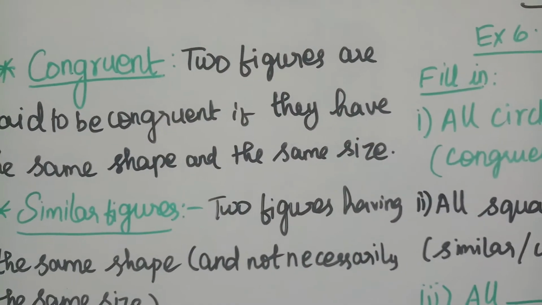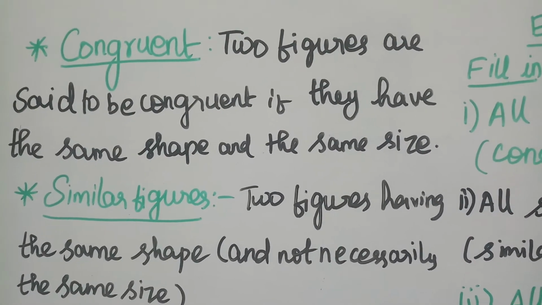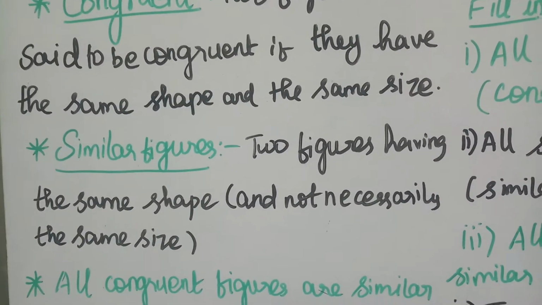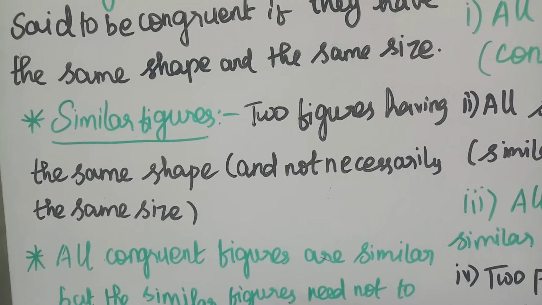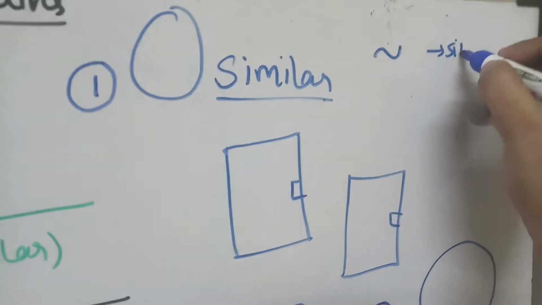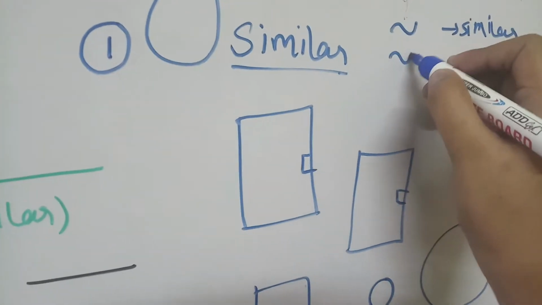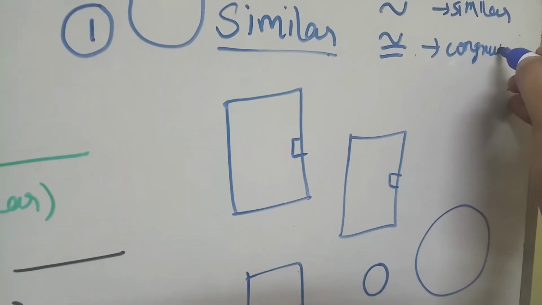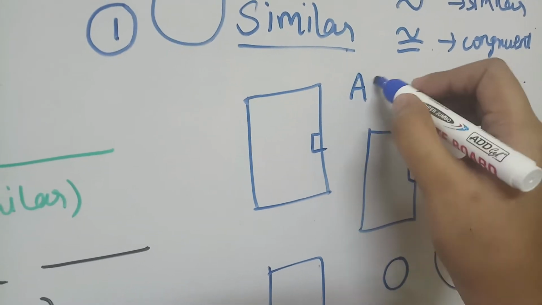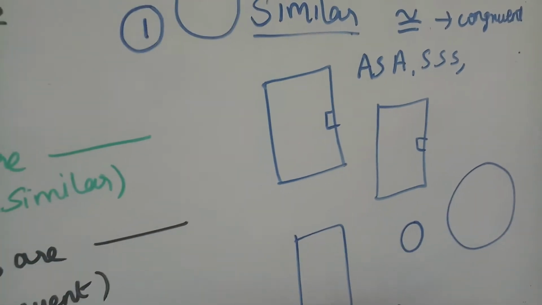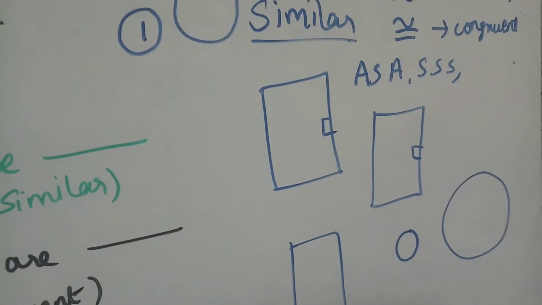Two figures are said to be congruent if they have the same shape and the same size. Similar figures are those having the same shape and not necessarily the same size. We use this symbol only for similar, and we use this symbol for congruent. And we have the rules: angle, side, side for congruence, which we will see in the following videos.